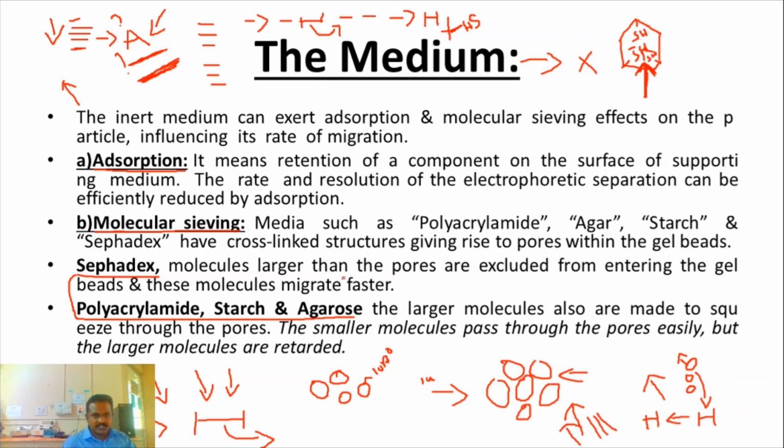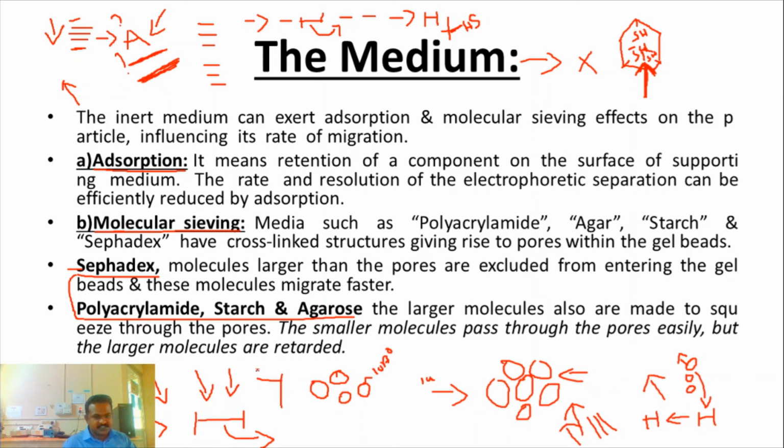Each individual medium contains some individual functional groups which affect migration. But Sephadex, polyacrylamide gel, starch, and agarose are the most commonly and routinely used supporting media for separation of biomolecules, because we can determine the pore size, and they have low adsorption and transparency.